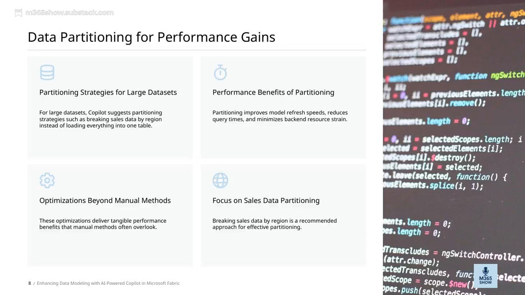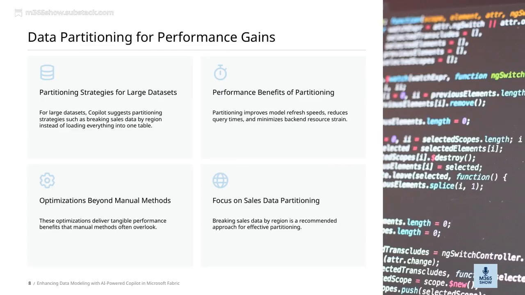Let's talk about data partitioning for performance gains. On this slide, we're focusing on how AI-powered Copilot in Microsoft Fabric can help us improve our data modeling. A key recommendation is breaking sales data by region, which makes our data more manageable and efficient to work with. By focusing on sales data partitioning, we can see real, tangible performance improvements, something that manual methods often struggle to achieve. These optimizations can significantly speed up model refreshes, cut down query times, and reduce the strain on back-end resources.